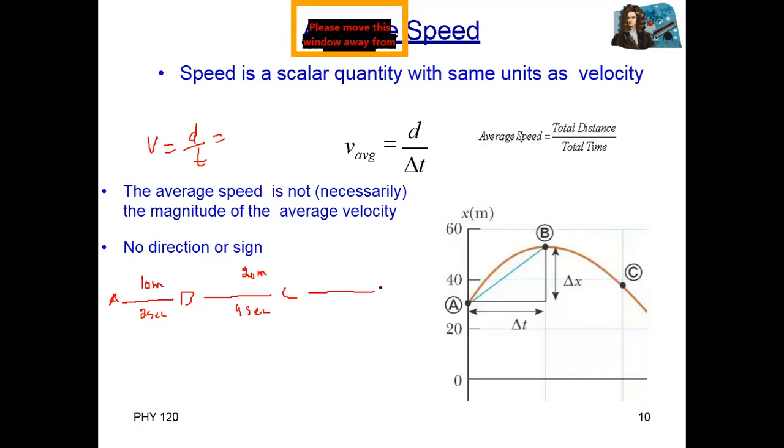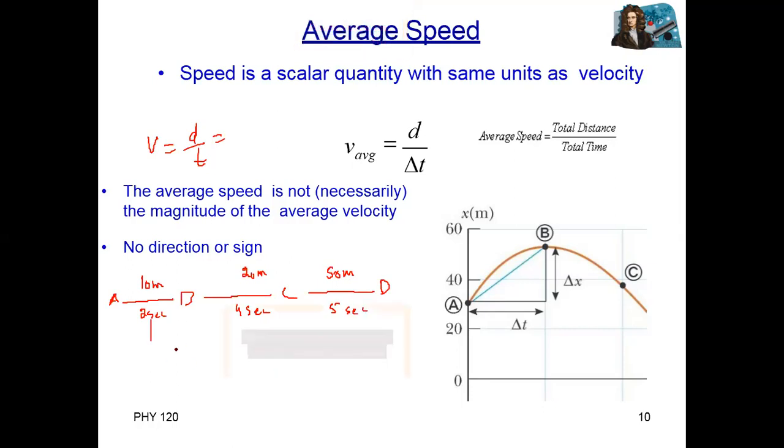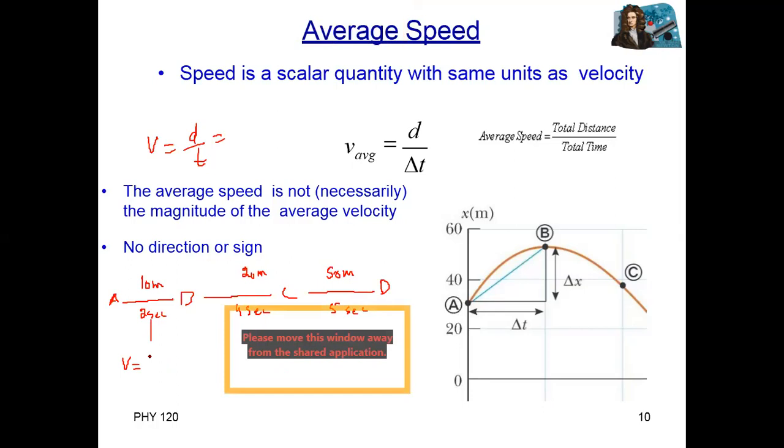Then from C to D, the distance is 50 meters, covered in 5 seconds. From A to B, speed equals distance covered divided by time, 10 divided by 2 seconds. So from A to B, speed was 5 meters per second. The unit is meter per second.